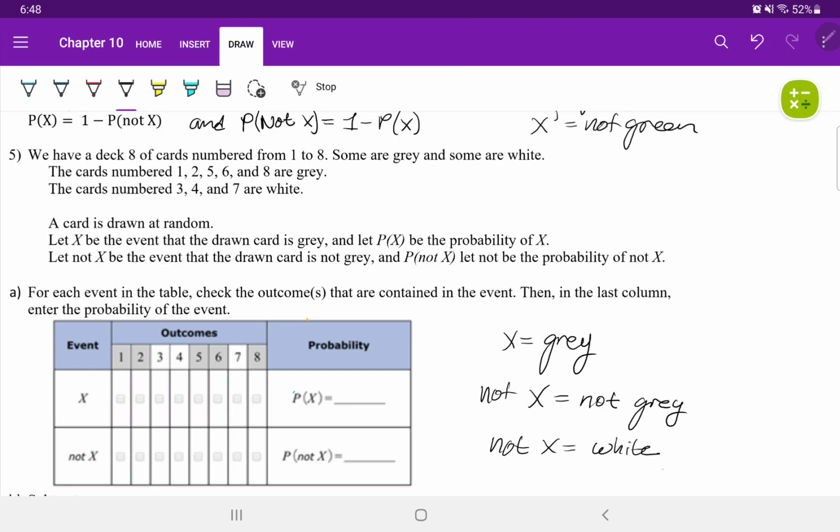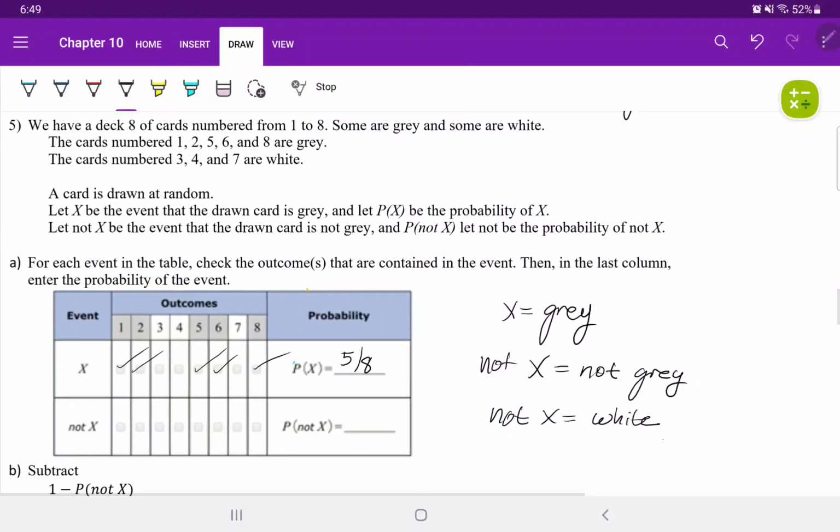Let's select the options. X is gray, so that's 1, 2, 5, 6, and 8. Out of 8 options, 5 of them are gray, so the probability of gray is 5/8. Not X, which is white in this case, is 3, 4, and 7. That's 3 out of 8. So we answered part A.